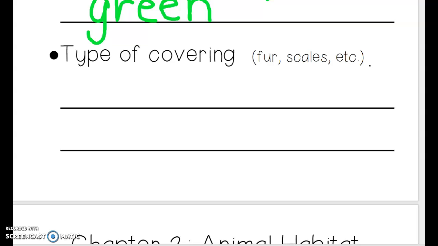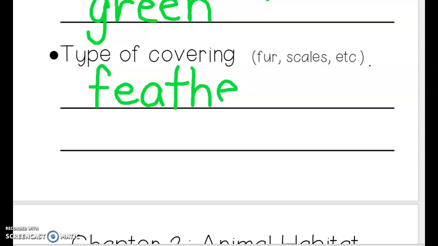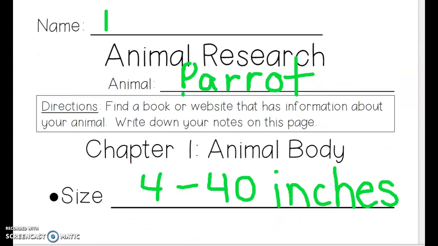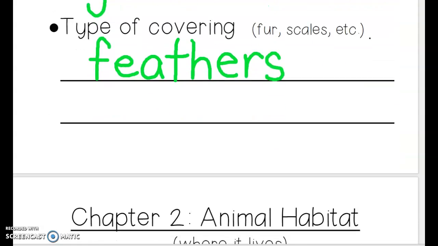And what type of covering do they have? So they don't have fur, but they do have feathers. Dive down F, hit the ball, run around the base for the E, magic C, A, dive down D, dive down H, hit the ball, run around the base for the E, dive down R, magic C, S for feathers. Now that's all you have to do for writing for one day. That's one page, one day.